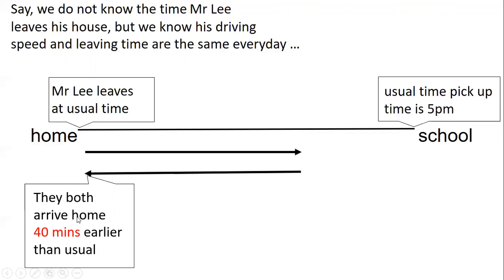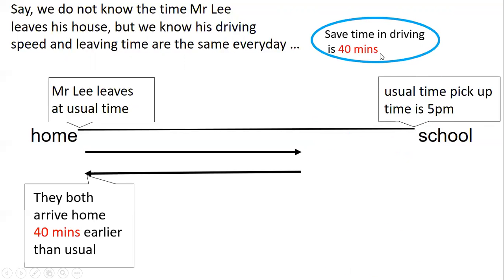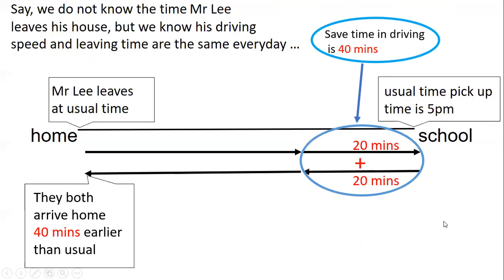That means it could be that Andy didn't leave school at 5 p.m. It will be earlier. Okay, so because of 40 minutes, that means Mr. Lee's saved time in driving is 40 minutes, because they reach home 40 minutes earlier. So again, the distance Mr. Lee misses will be this.